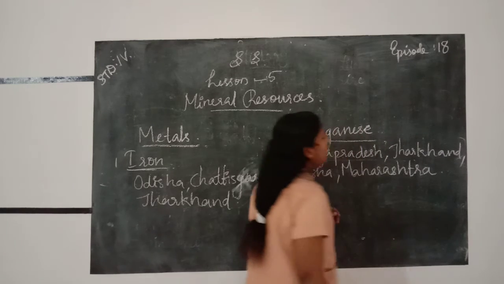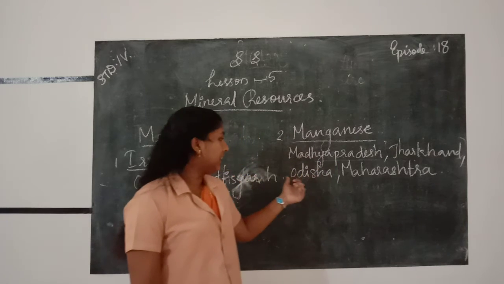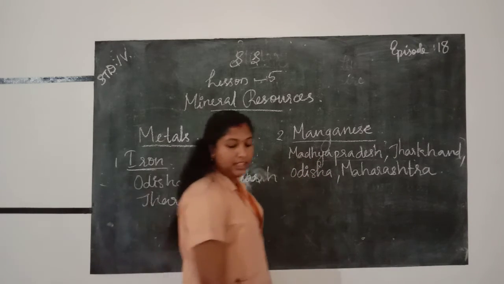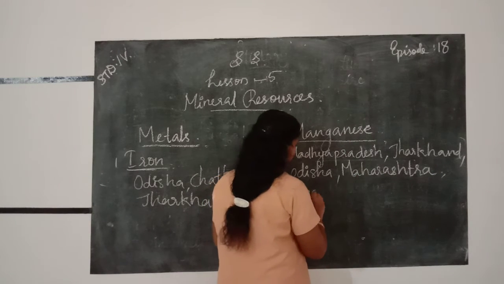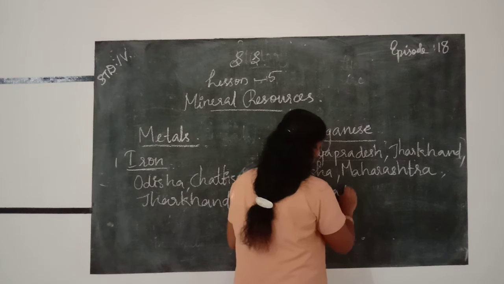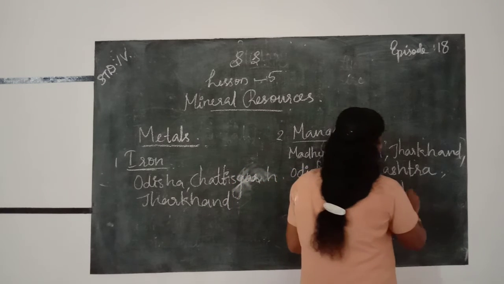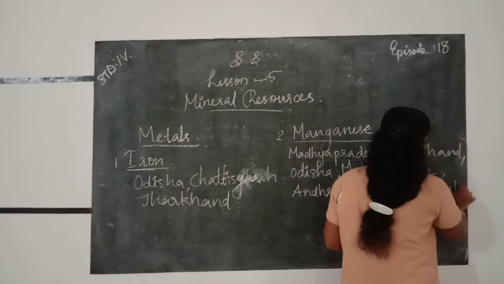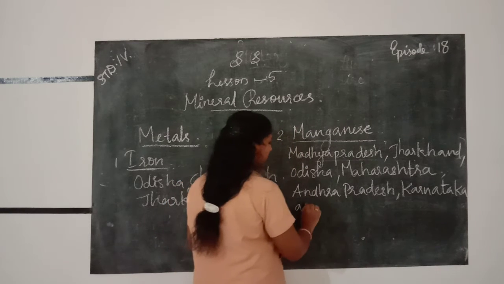Manganese is found in our country, in the states Madhya Pradesh, Jharkhand, Odisha, Maharashtra, Andhra Pradesh, Karnataka and Goa.